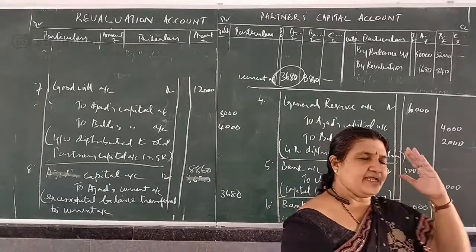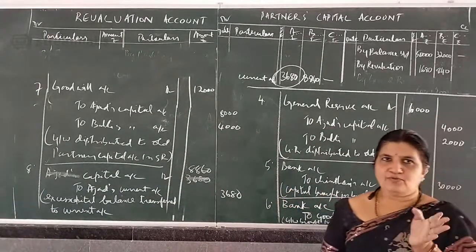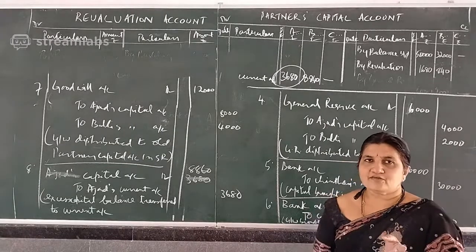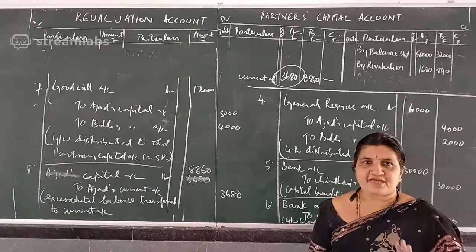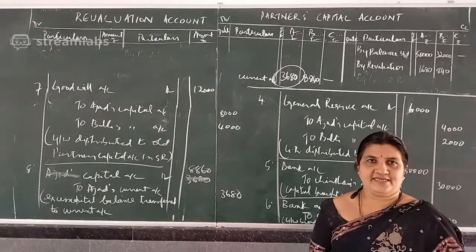So in the same order, keep telling the entries, then it becomes easy. It becomes easy to make the account, and easy if they ask for the entry. Suppose for 2 marks if they ask any entry also, easily you can write the entry.